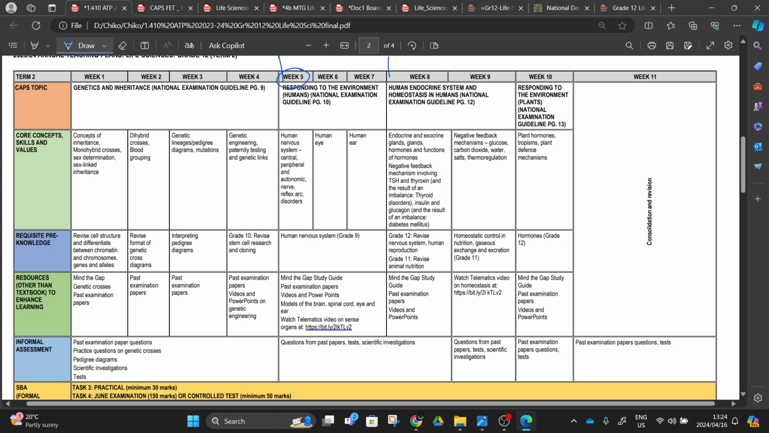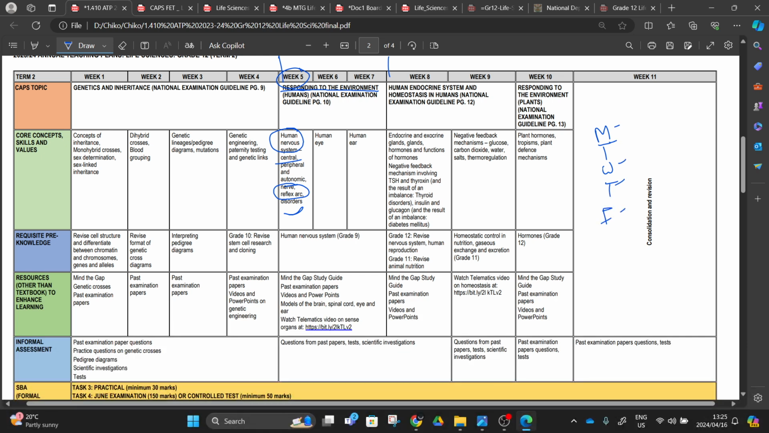Week 5, we are in week 5, Tuesday. We are moving on, responding to the environment. We did the human nervous system yesterday, the central nervous system. Today we'll be dealing with the nerves and the reflex arc, this part here. So in a week we have to cover all this. Friday we'll do the disorders. We have our plan for Monday, Tuesday, Wednesday, Thursday, and Friday.